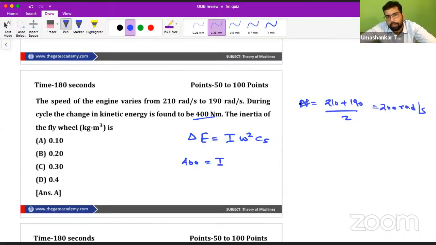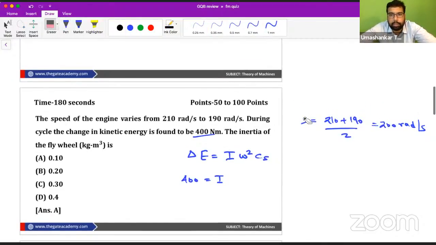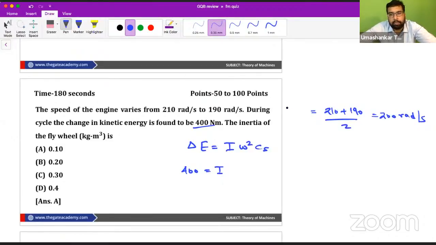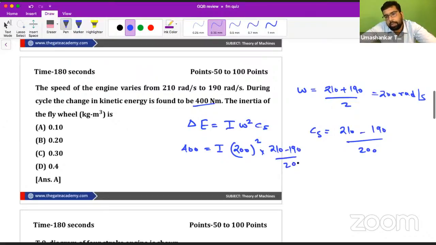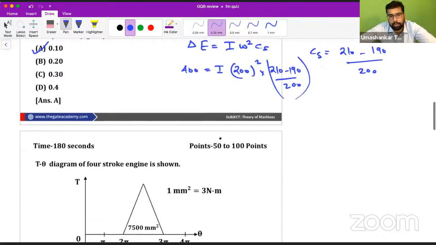So this is your average omega, and because it is given in radian per second, we can directly write it as 200. What is this Cs, my dear? Cs is (omega max minus omega min) by omega. You can put this value of Cs here, and when you solve this equation, you will get the inertia of the flywheel as 0.1. I hope it is fine to you.